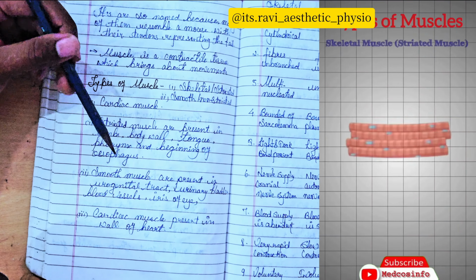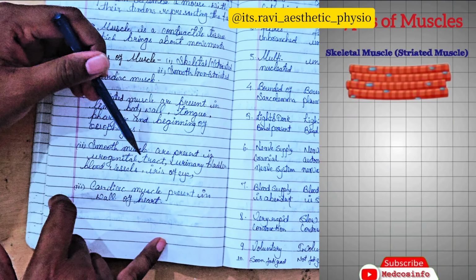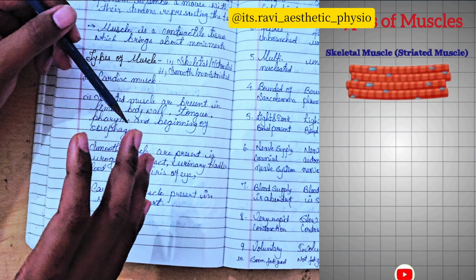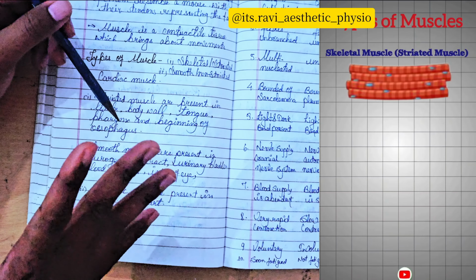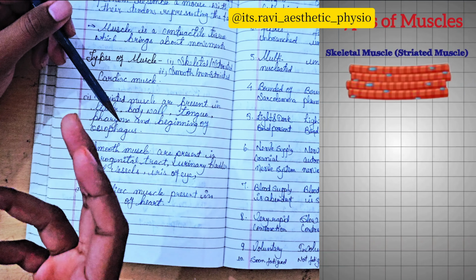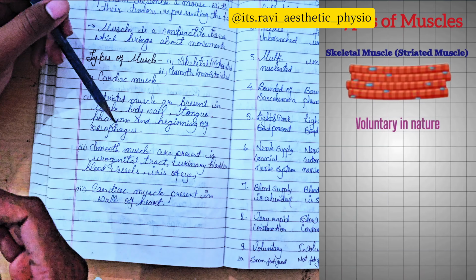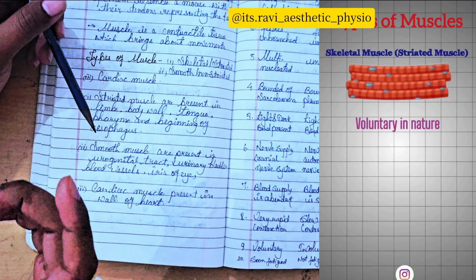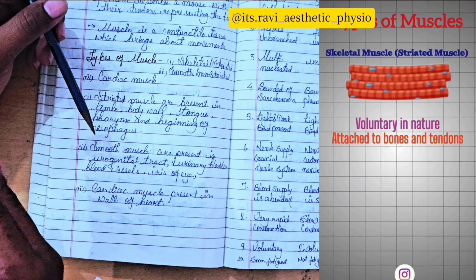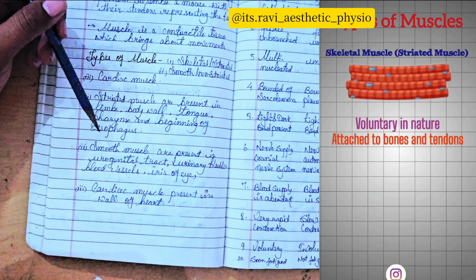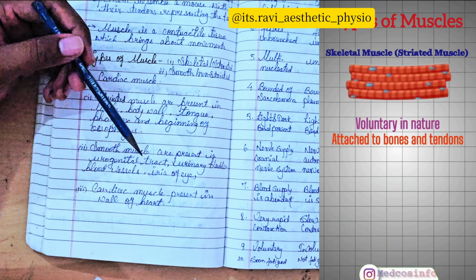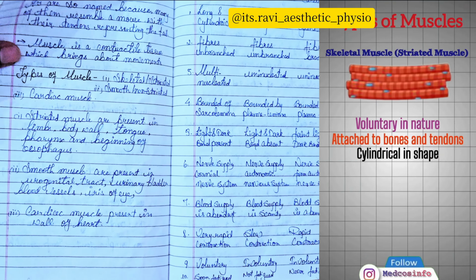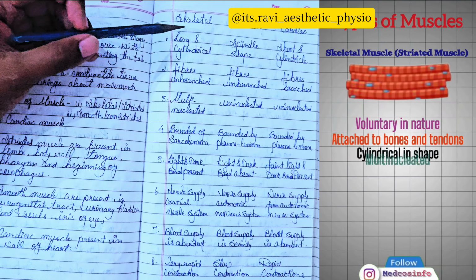Next is smooth muscle, present in the urogenital tract, urinary bladder, blood vessels, and iris of the eye. We do not have any control over this kind of muscle. It acts in maintenance of the urinary passages, dilation and contraction of the iris, and contraction of the blood vessels for the flow of blood. Next is cardiac muscle, present in the wall of the heart. It is involuntary muscle, with no control from our mind. It will contract and relax 24 hours a day, 7 days a week.